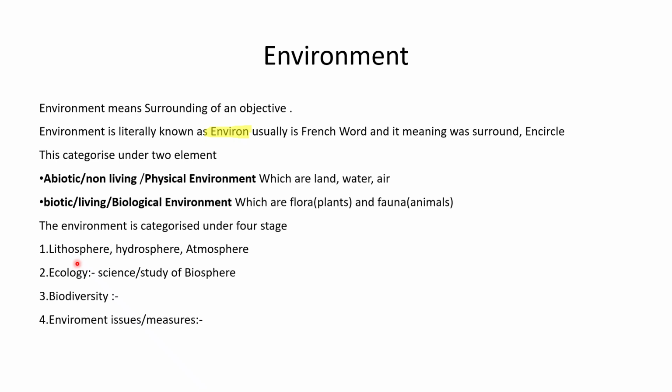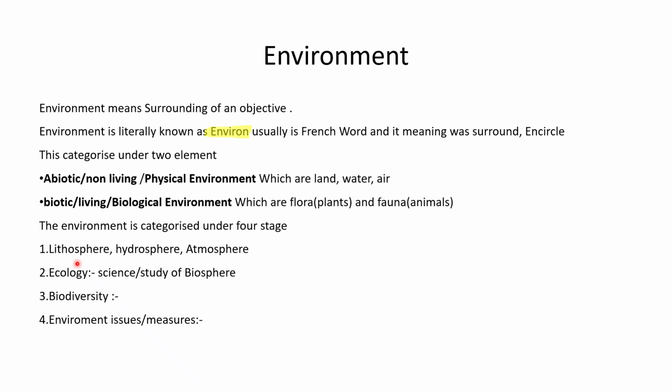In the first category, the lithosphere, hydrosphere and atmosphere, these three spheres were formed when the earth was compressed. Lithosphere is used for land, hydrosphere is used for water, and atmosphere is used for air.